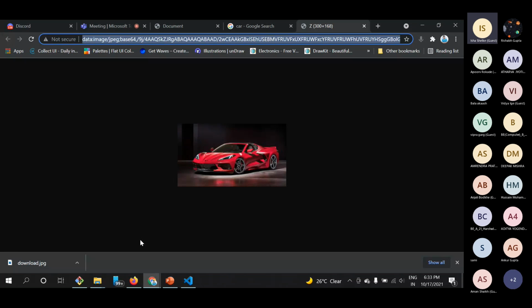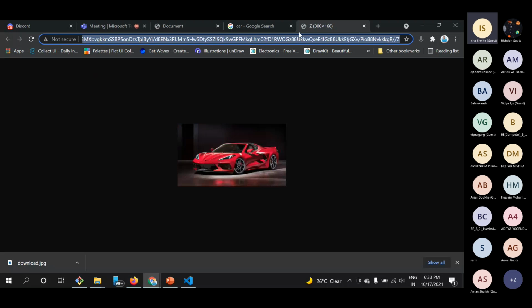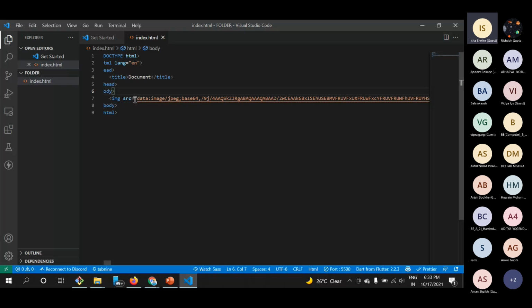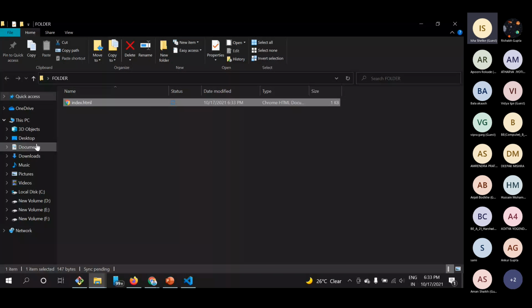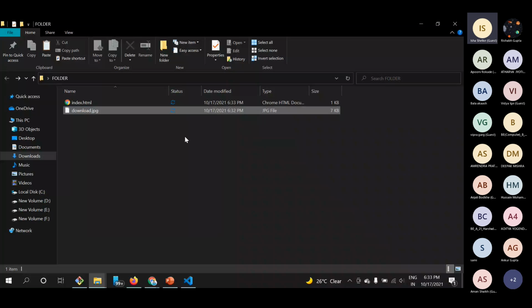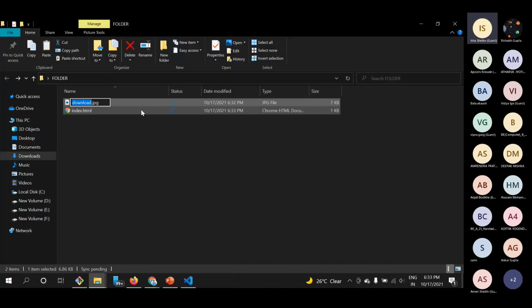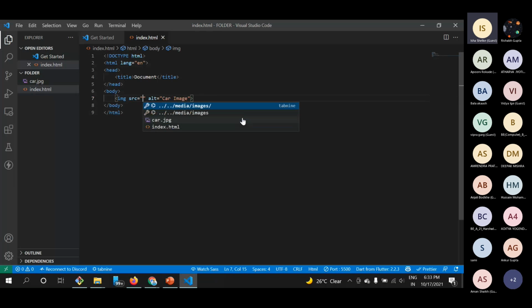So if I go to our web page, you can see that there is the image because we have used the base64, but using base64 is not a recommended way because it's not easy to understand and a lot of people might get confused because of it. So we'll use our image which is downloaded in the download section. I will just copy this and move it to our page and rename it as car.jpg. So I have changed its name. What I will do is add the path here.